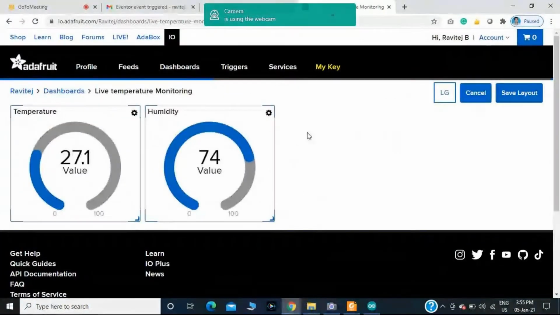Now everyone observe it carefully. The temperature I am getting now is 27 degrees Celsius and 73% humidity. In this case, what happens? I have collected the temperature and humidity from the DHT sensor with the help of the NodeMCU. Within the NodeMCU we have the Wi-Fi module. With the help of the MQTT protocol, I am sending the temperature and humidity data to this Adafruit IO cloud service. Okay, this is one part.